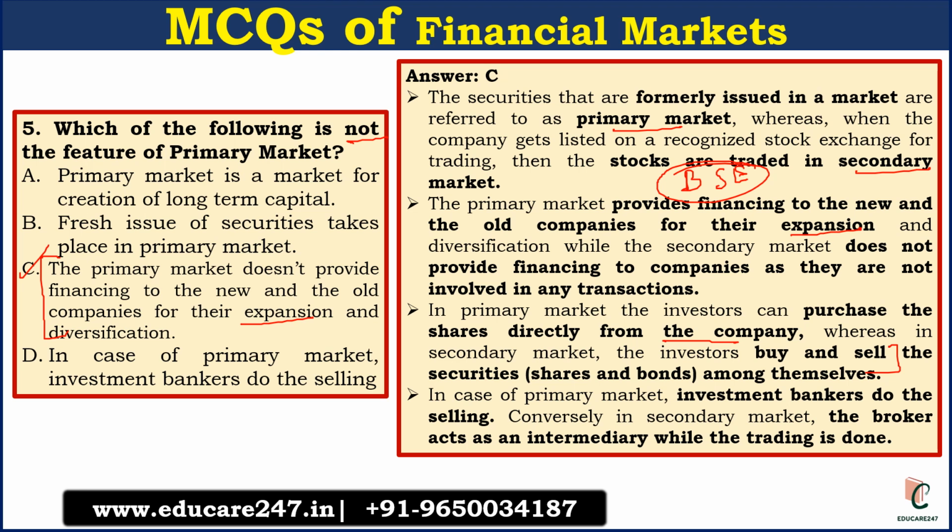In case of secondary market, the brokers act as an intermediary while trading is done between the two parties. If trading is happening, the broker will be the intermediary, but we cannot directly get the securities from the company. So these are the basic differences between primary market and secondary market. Please remember all these important points. It can be asked in your examination.